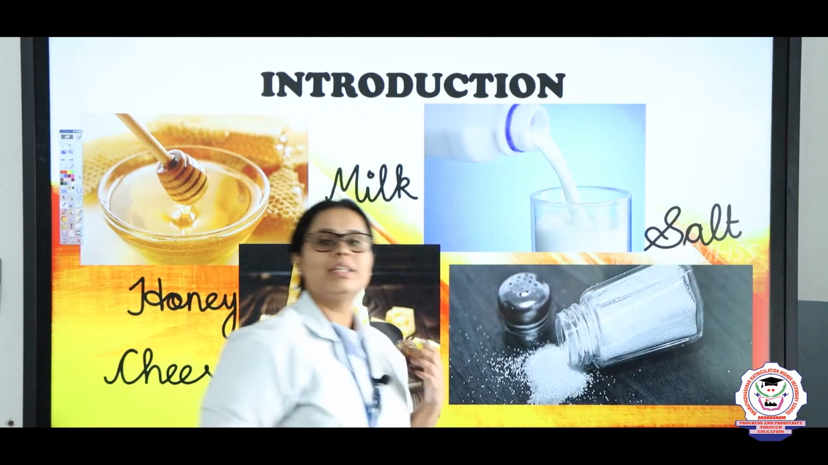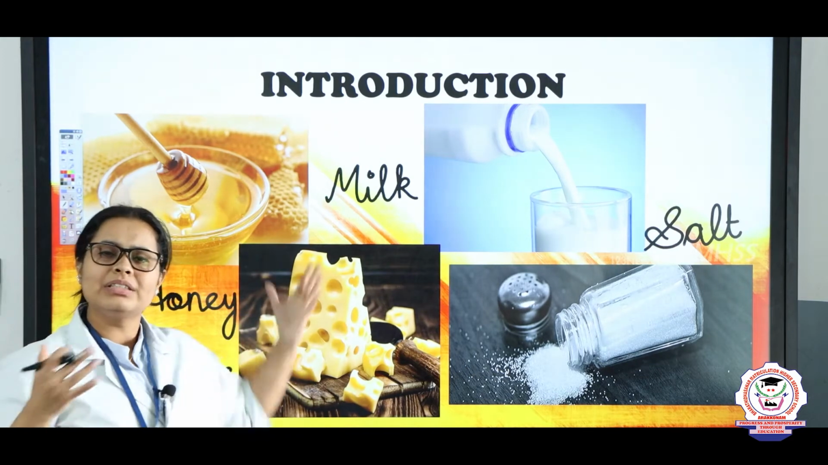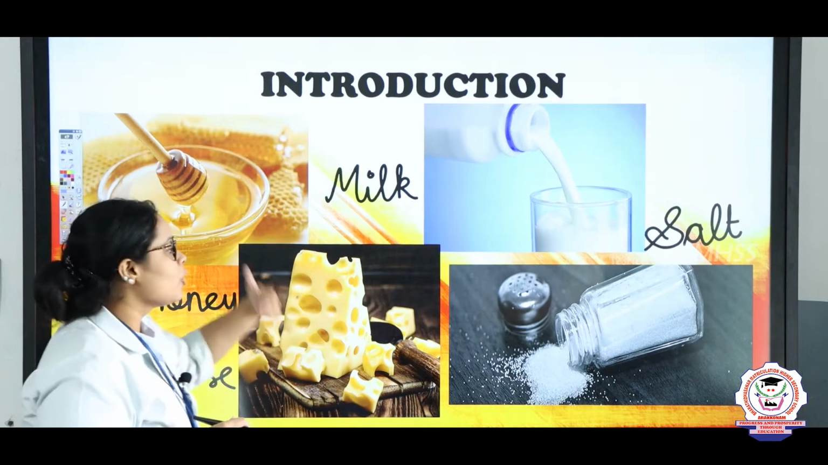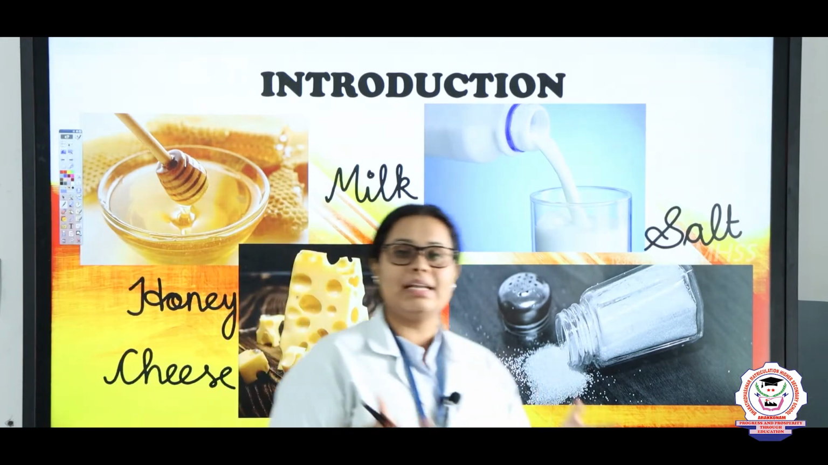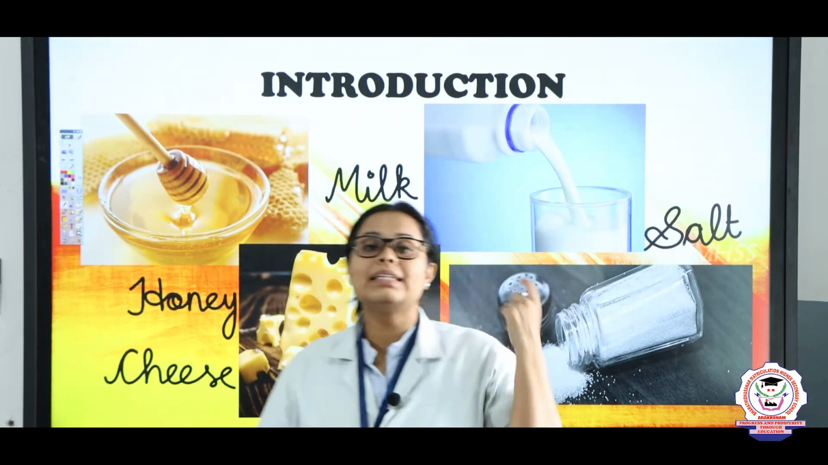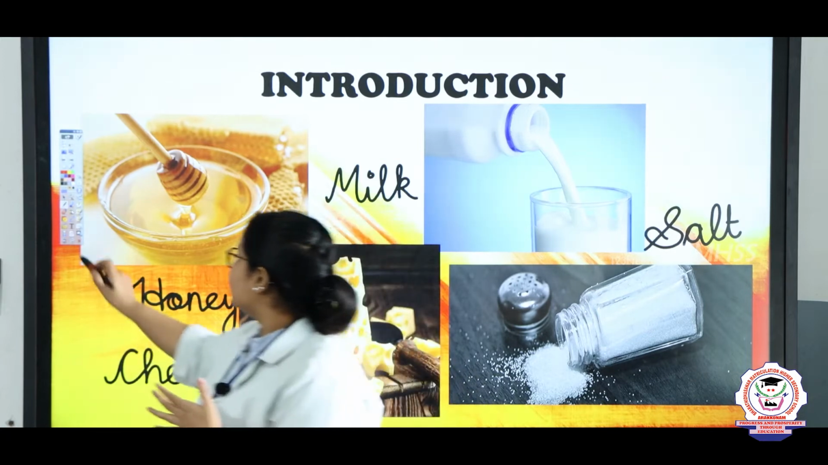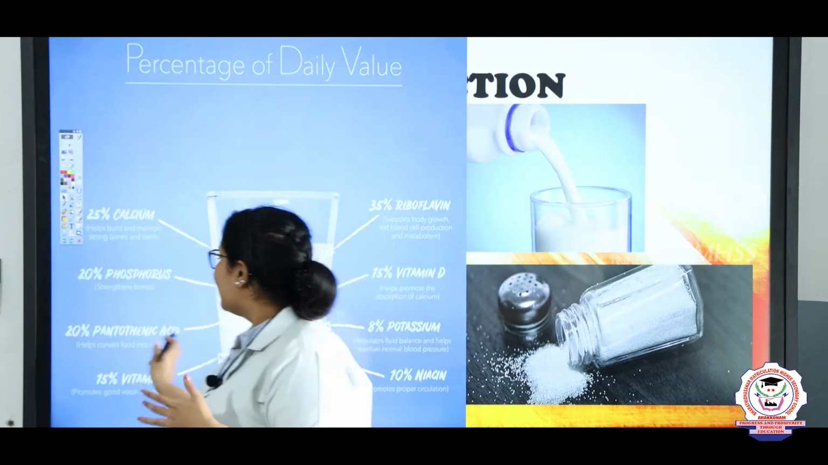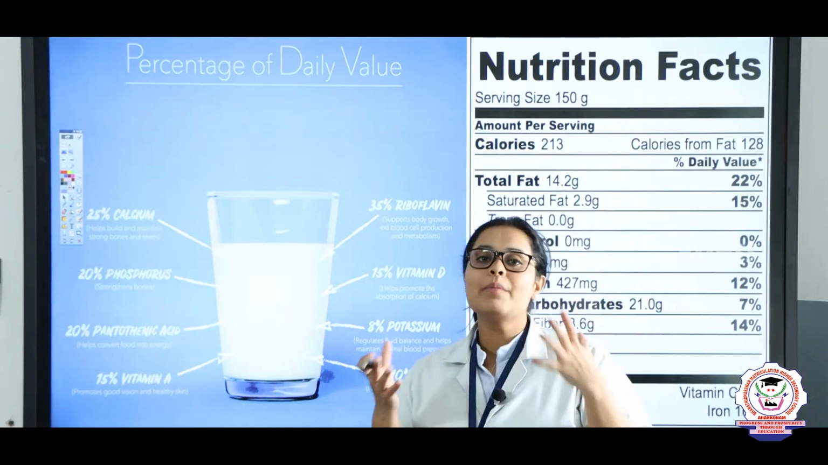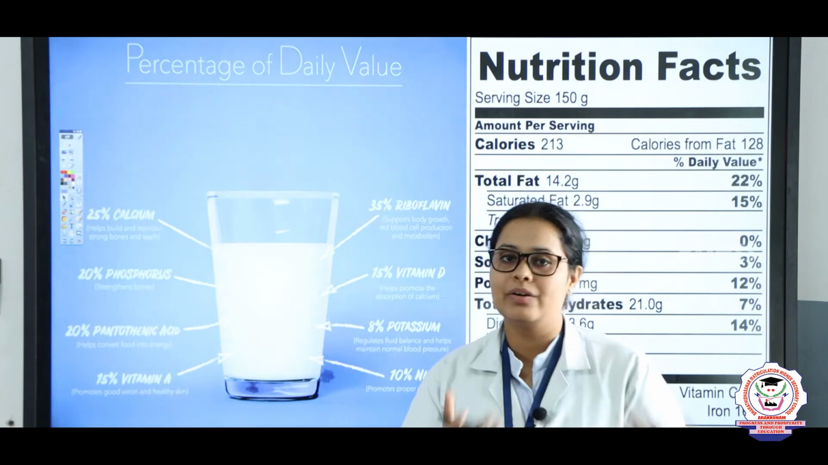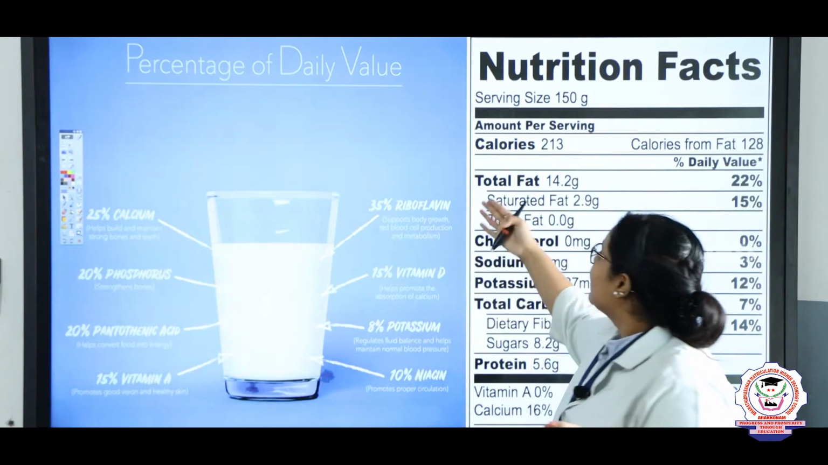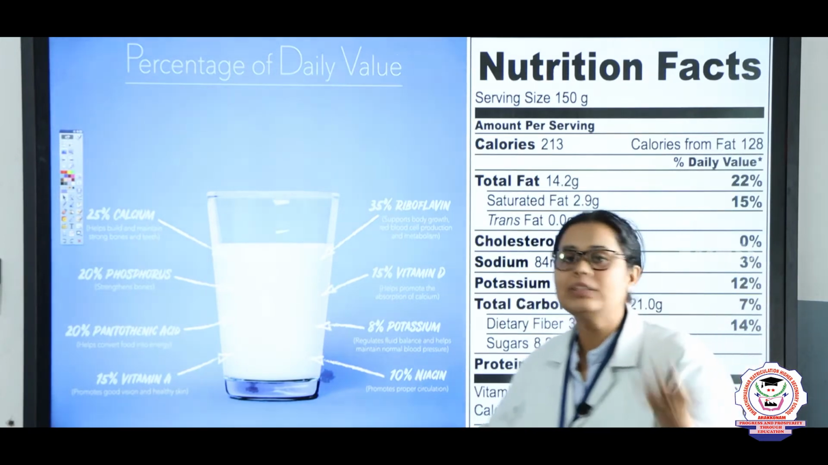Yeah. So what do you think these things present here are? You think that this is pure honey, pure milk, pure cheese and pure salt. But exactly, can you tell me whether this is pure or not? You cannot say that these are pure because, for example, if we take milk, in the milk you can see that there are many chemicals present, and some or other kind of vitamins and minerals too. So in the milk you can see calcium, phosphorus, riboflavin and vitamins also, right?